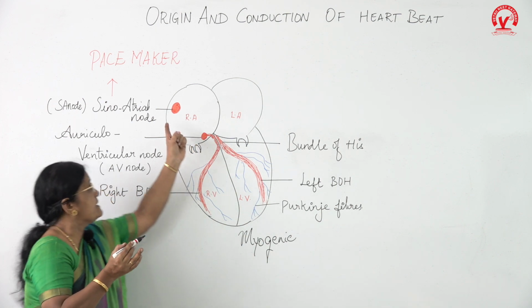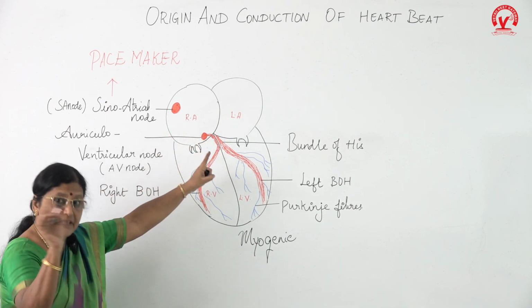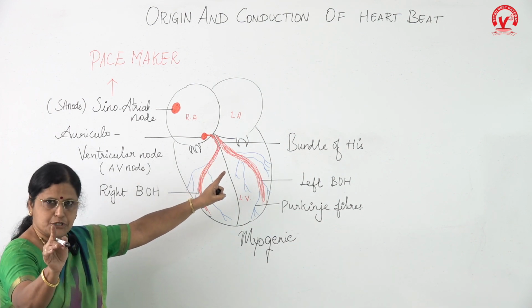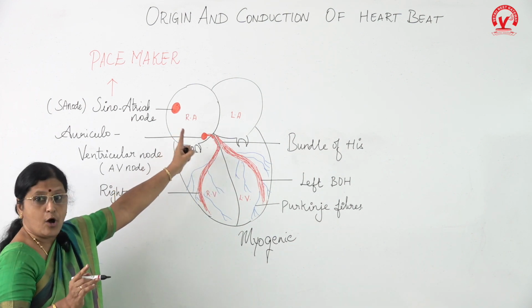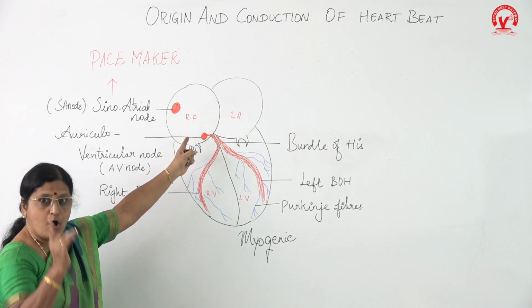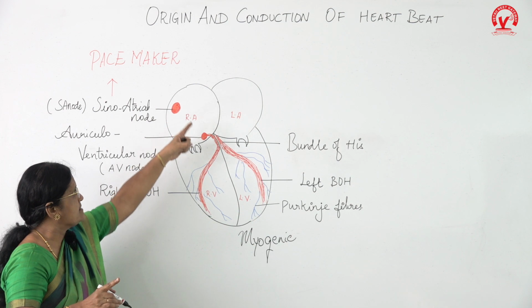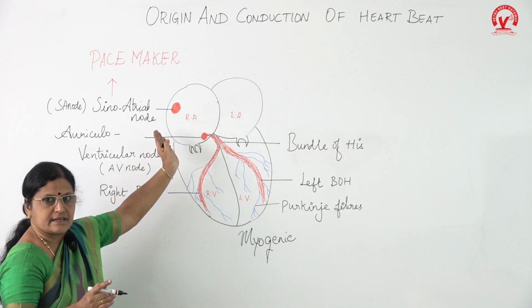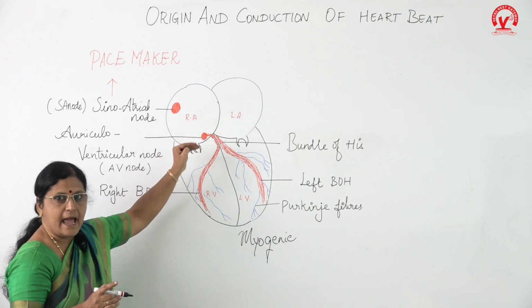So what is that? There is a special type of specialized tissue within the cardiac muscle, located almost on the right side at the top of the right atrium. This is the entire right auricle: above, right side, left side and below.